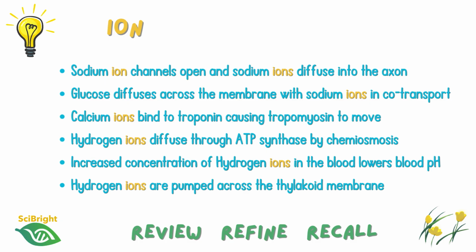A hydrogen ion is an atom of hydrogen which has lost an electron, and we cannot ignore its positive charge and just call it hydrogen anymore. Similarly, we cannot refer to calcium being released by the sarcoplasmic reticulum. It is calcium ions which have lost 2 electrons, and this gives them a 2 positive charge. You are allowed to write ions out as chemical symbols, providing you show the charge and the charge is correct.